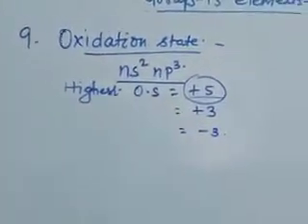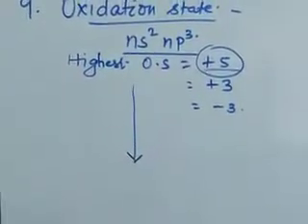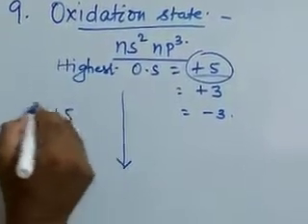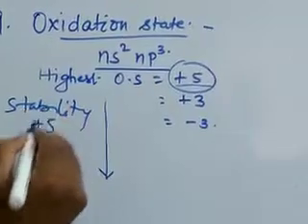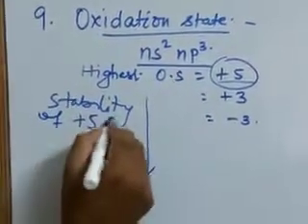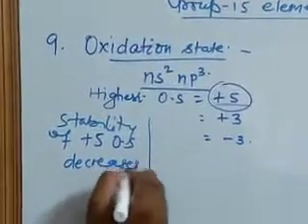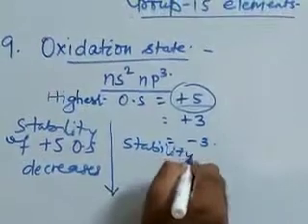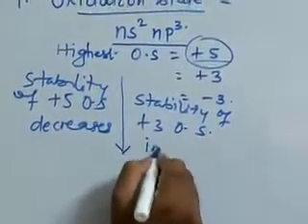Now an important point we have to remember: when we move down the group, the stability of +5 oxidation state decreases, while that of the +3 oxidation state increases.